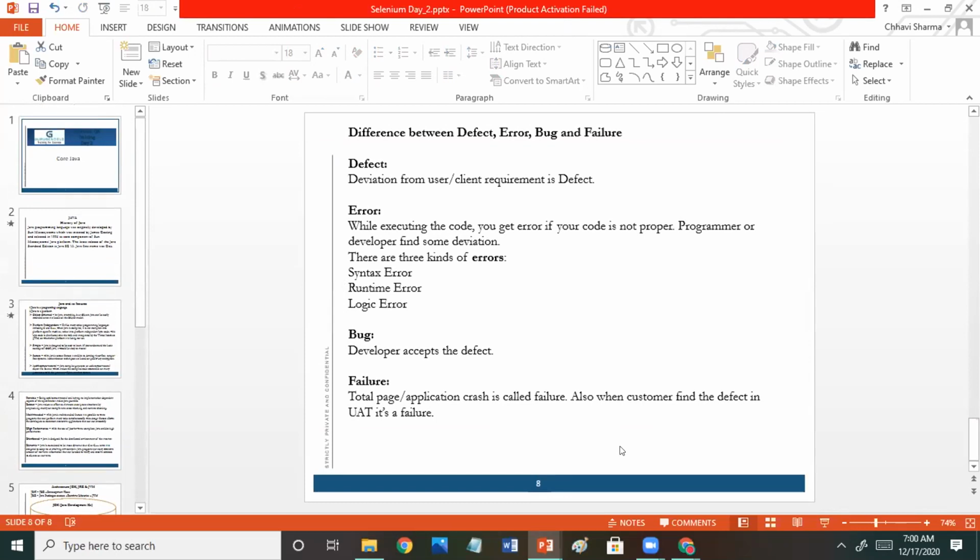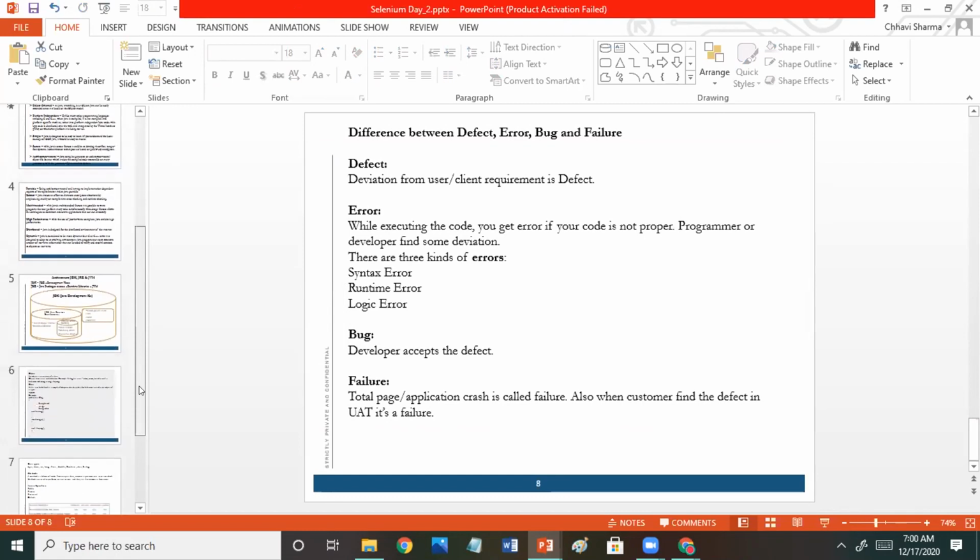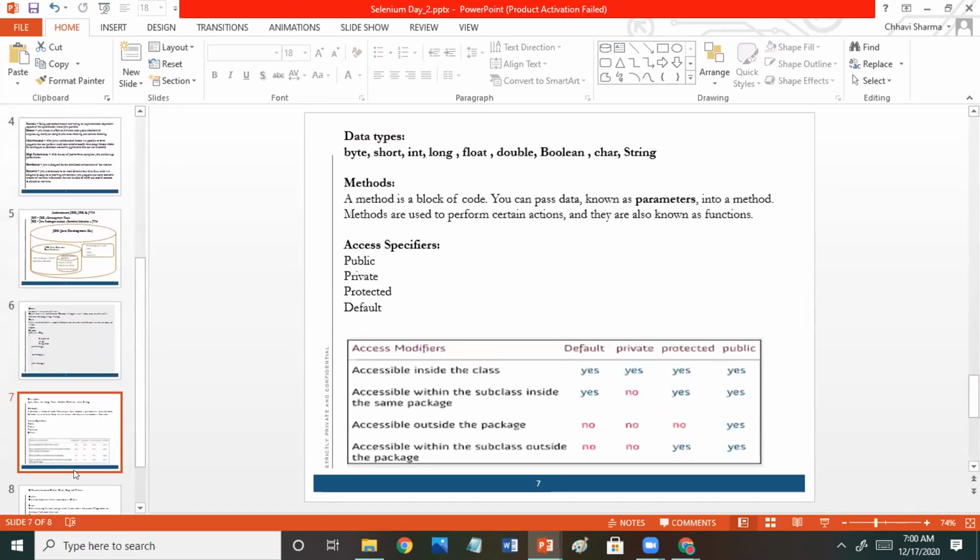Chavi, can you just explain those data types one more time? I'm confused between long, float, and double. Sure.